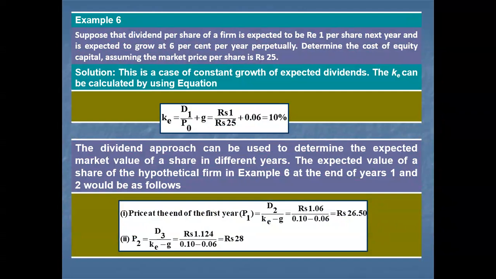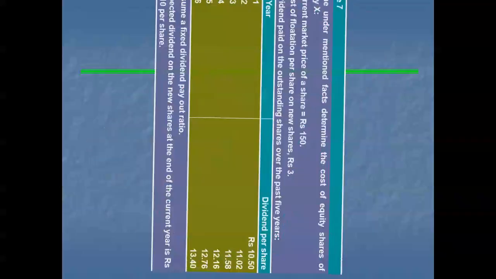But in another formula, the dividend approach can be used to determine the expected market value of a share in different years. The expected value of a share, for example hypothetical 6, at the end of years 1 and 2 would be as follows. This is the way we are going to do it with 10% and 6% here. This is the way we are going to do that.